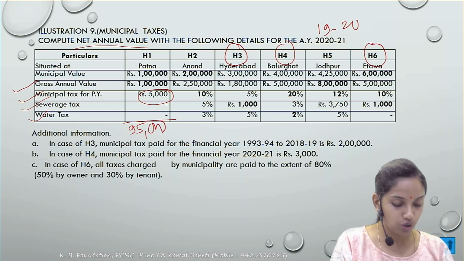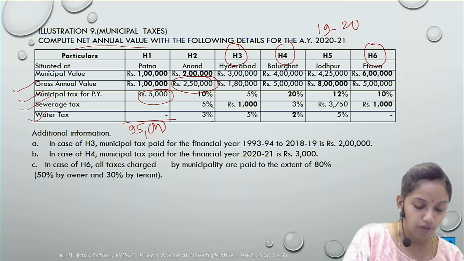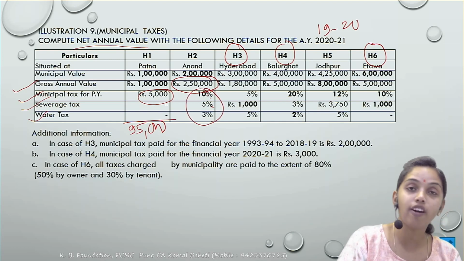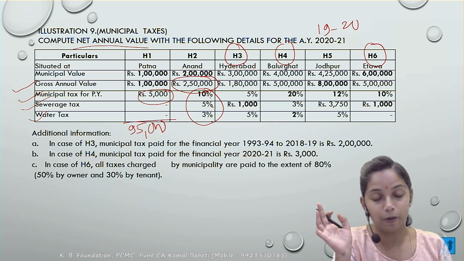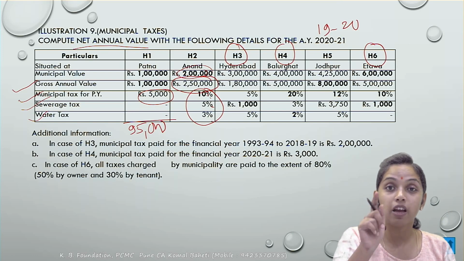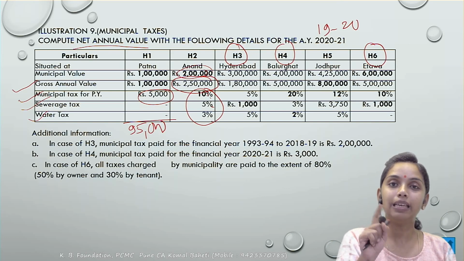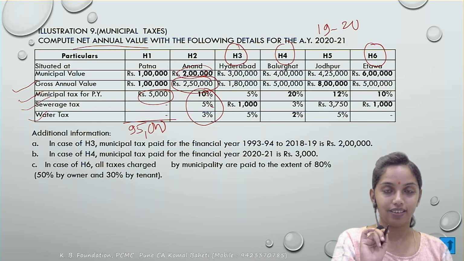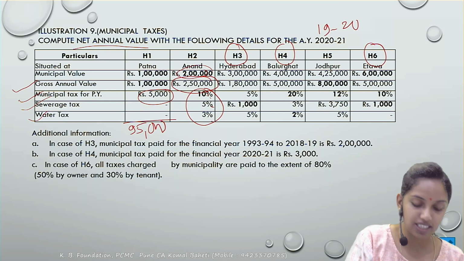Next, for house 2, the gross annual value is 2,50,000. The municipal tax, sewerage tax, 1053. So in total it is 18%. That 18% of what? Generally the municipal taxes are always a percentage of the municipal value. So the municipal value had been given as 2 lakh. 2 lakh 18% would be allowed as deduction, assuming that it has been paid by the owner. So we'll write down in the notes that yes, it has been paid by the owner during the previous year. The deduction has been allowed. So in this case 18%, so 2 lakh 18% comes to 36,000.